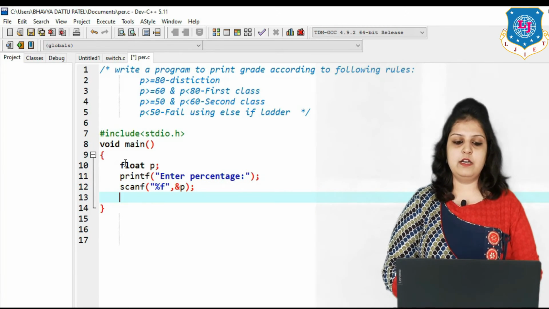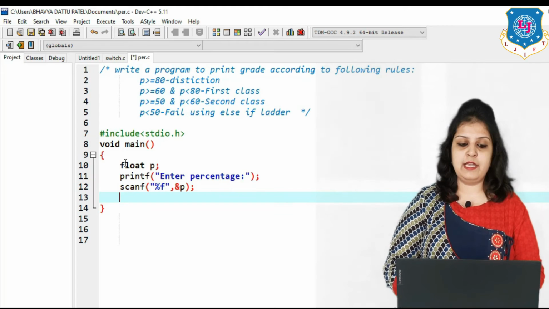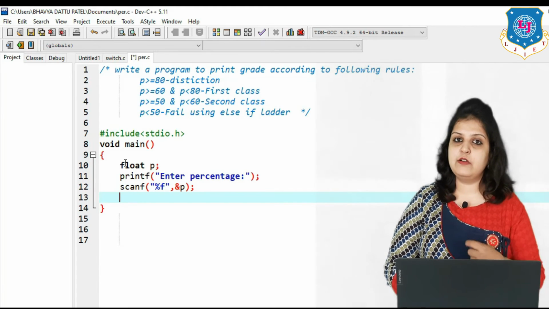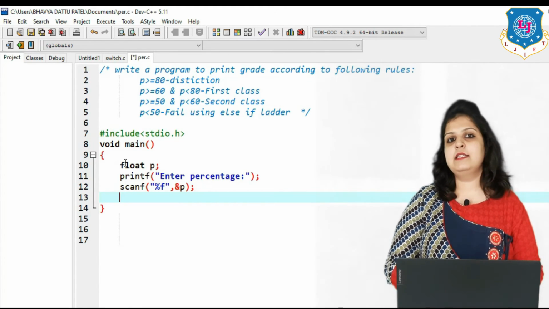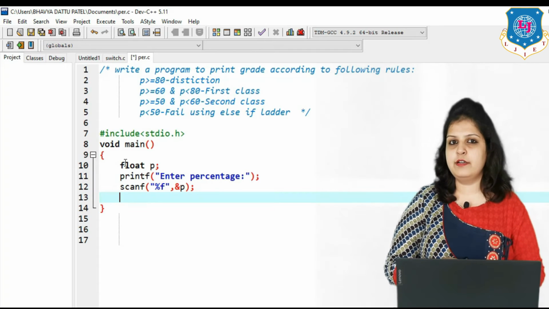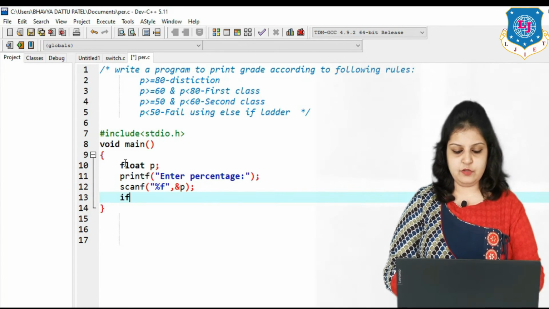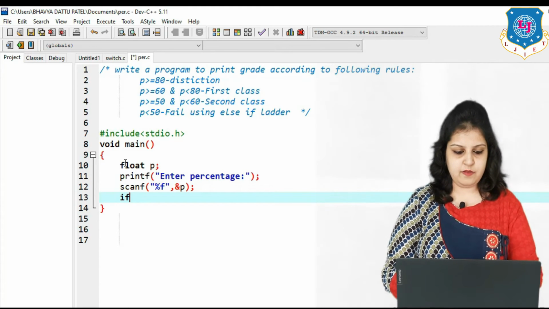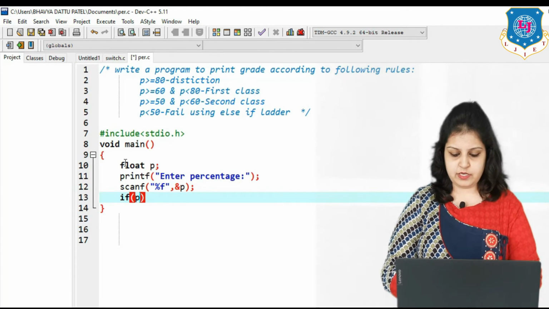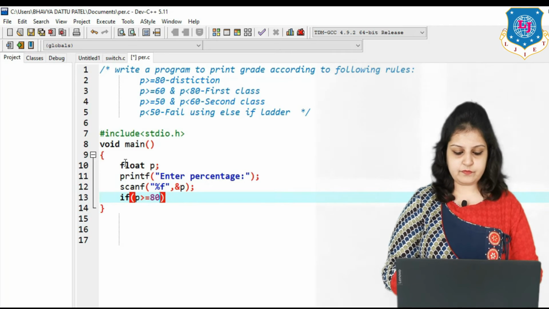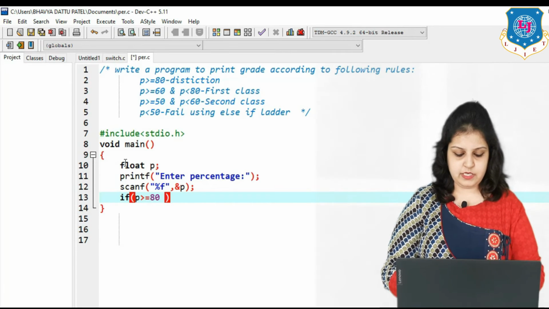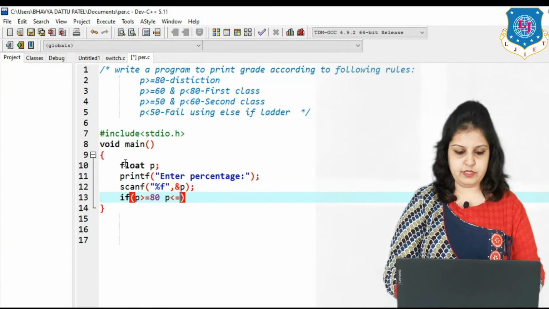Now our first condition is percentage greater than or equal to 80, and it must be less than or equal to 100, right? So the first condition we can write using if: if percentage >= 80 and percentage <= 100.